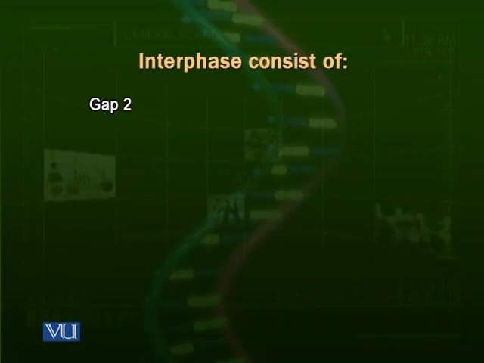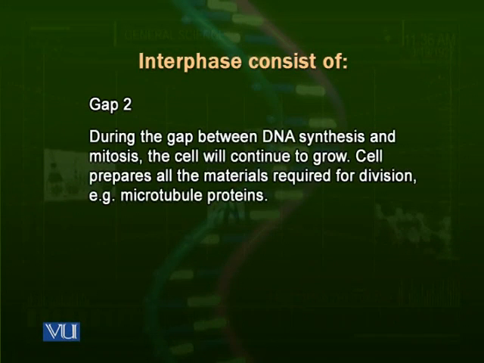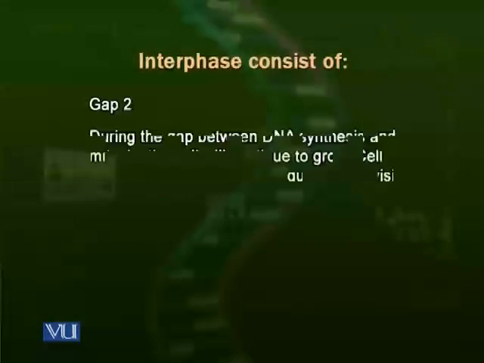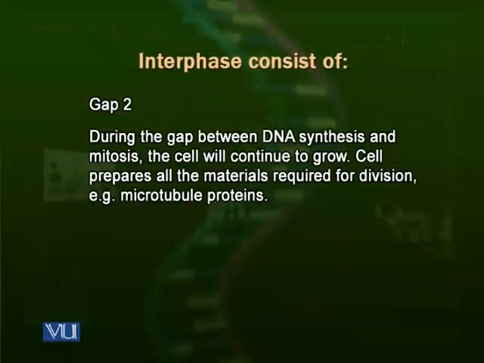Now comes the G2, the gap 2. In this phase, the cell again continues increasing its size, that is, it grows. And as we know, after the gap 2 phase, the phase which is coming is mitosis, the division phase. So in the gap 2 phase, the cell collects all those materials which are required for division.